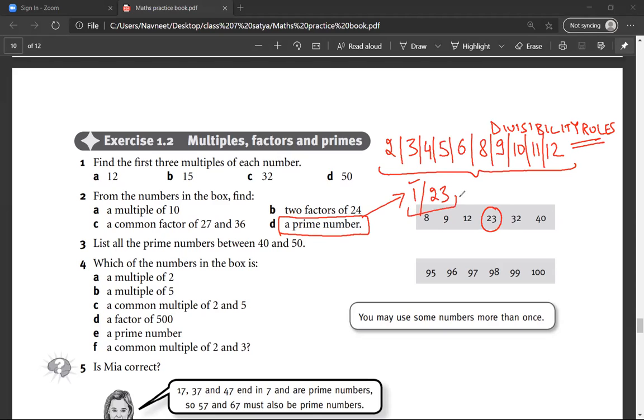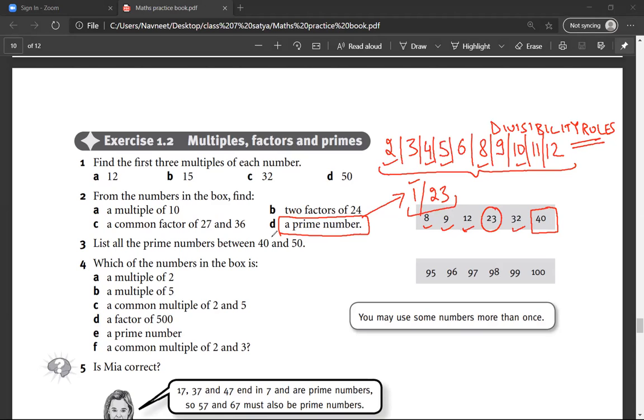For example, 40 is divisible by 2, 4, 5, 8, 10. So it is divisible by a lot of numbers. 32, 12, 9 and 8 are also divisible by a lot of numbers. But numbers like